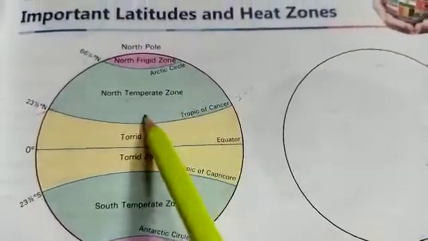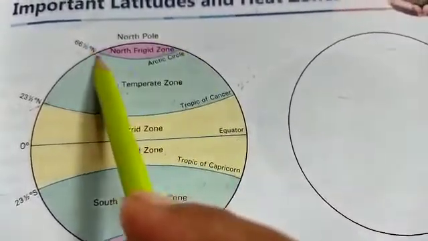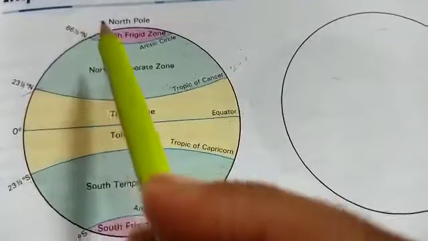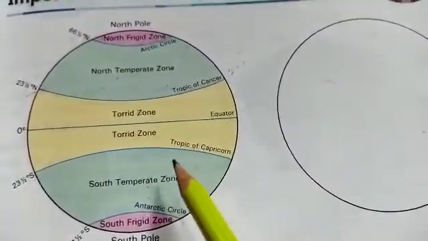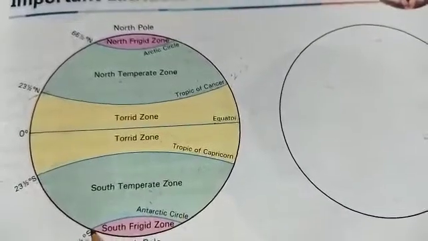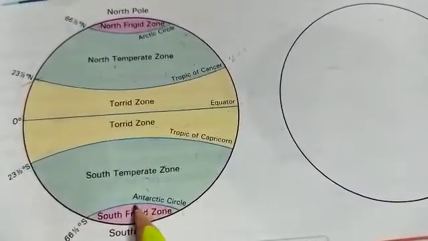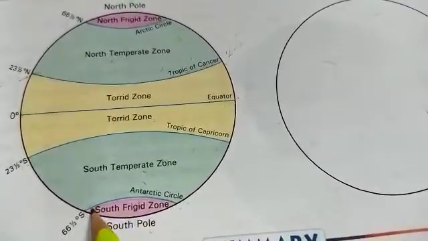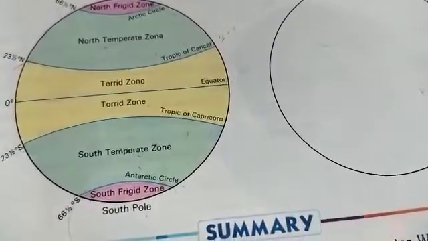Next, in the northern hemisphere, the Arctic Circle. It is at 66 and a half degree north, and at the same distance in the southern hemisphere, the Antarctic Circle. It is the Antarctic Circle. When you visualize it, you will make it as a circle.